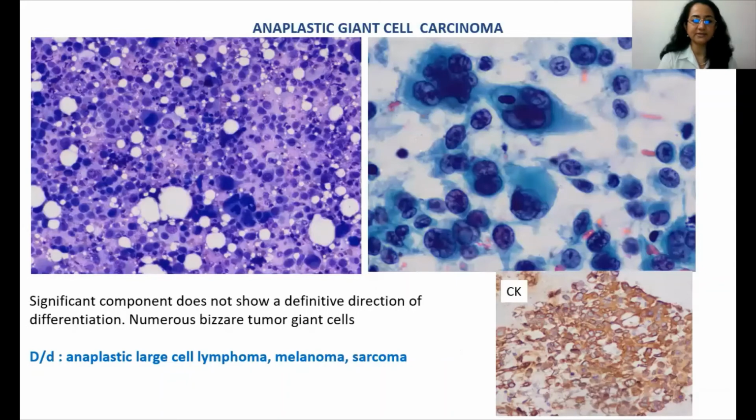This was the case of an anaplastic giant cell carcinoma, and as you can see, the smears are highly cellular and show these loosely cohesive and singly dispersed tumor cells, which are interspersed with these highly bizarre multinucleated tumor giant cells. Chromatin is very coarse and there are multiple nucleoli. There is no definitive direction of differentiation. So differential, of course, the anaplastic large cell lymphoma, melanoma, and sarcomas have to be ruled out by using appropriate immunohistochemistry. This tumor was cytokeratin positive.